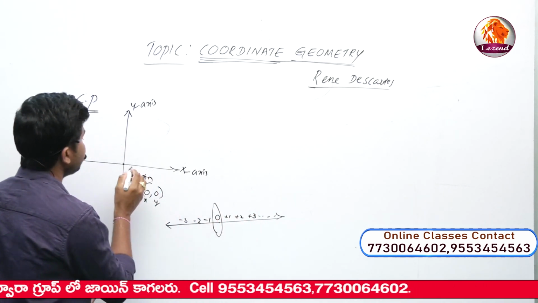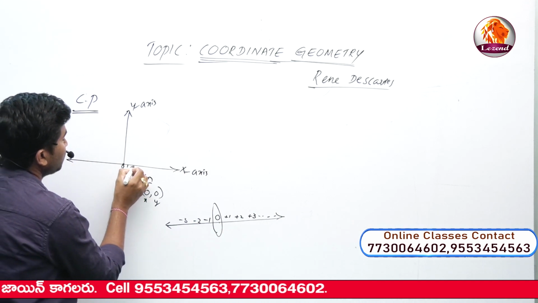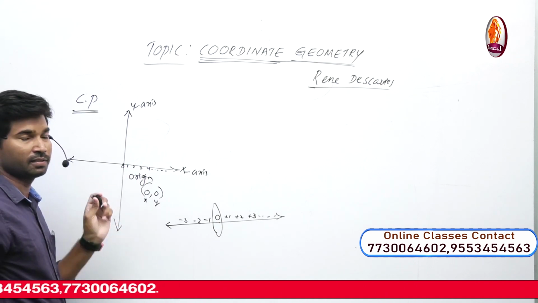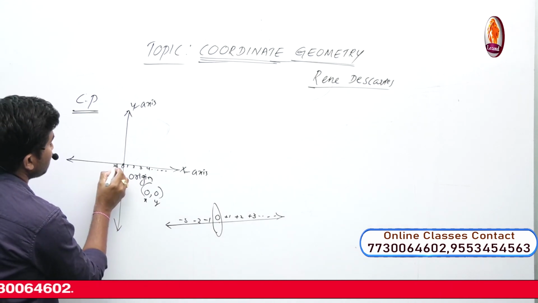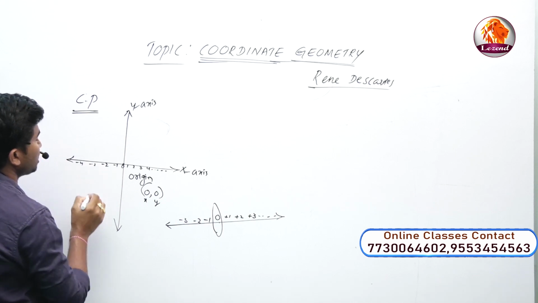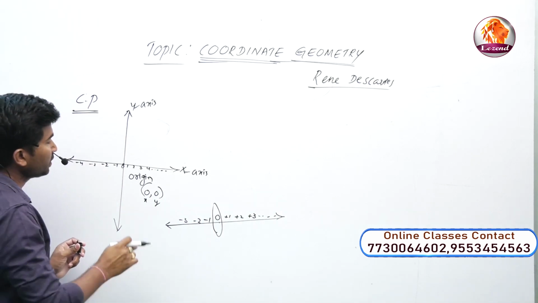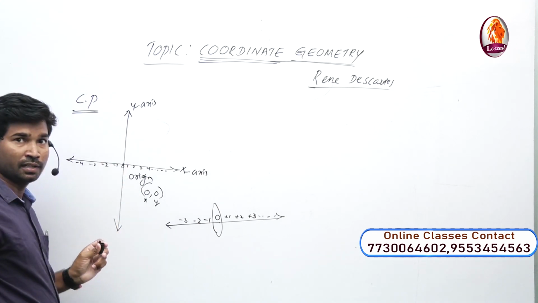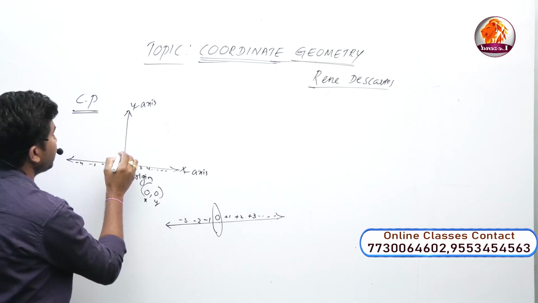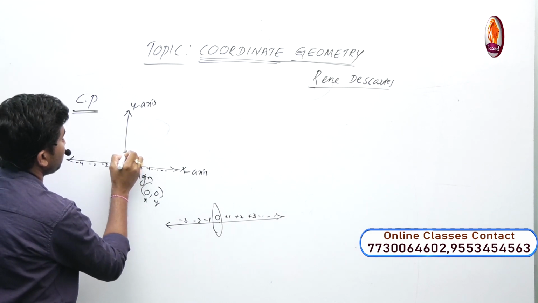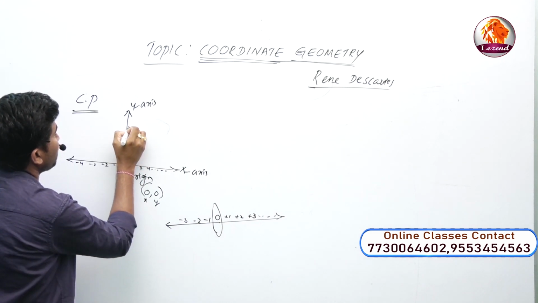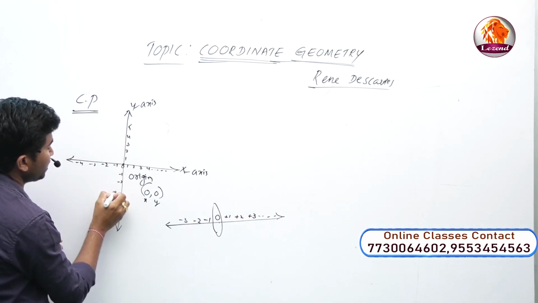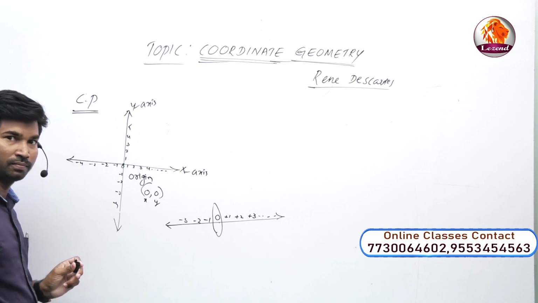At the same time, now take it here 0, 1, 2, 3, 4, and so on. These are nothing but positive integers. Now take the negative integers -1, -2, -3, -4, and so on. So x value 0, and on the y-axis, the vertical line is called the y-axis. Now take the points positive integers +1, +2, +3, +4, +5, and so on. At the same time, take the negative integers -1, -2, -3, -4, and so on.